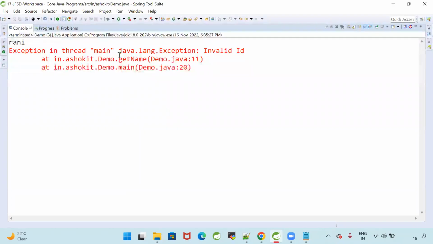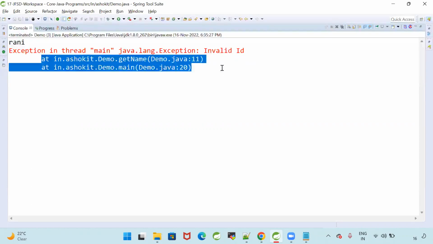See, I got java.lang.Exception. The exception message is invalid ID, in Demo.java line number 11, getName method. What is getName? That is the method which got the exception. Who called that method? The main method called that method, and that method has given the exception. So it is printing the method hierarchy also.